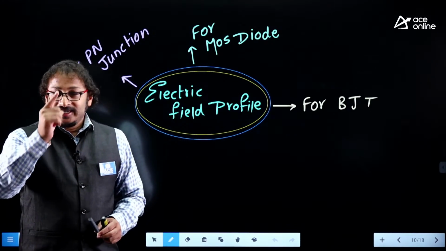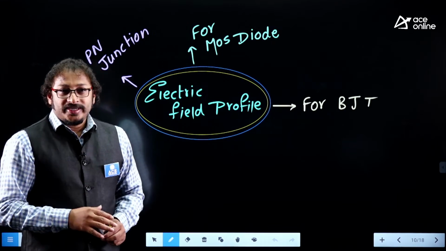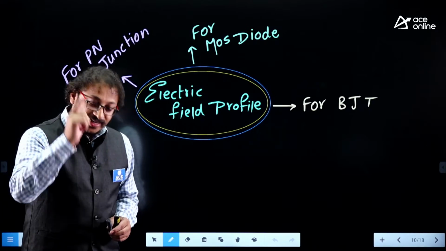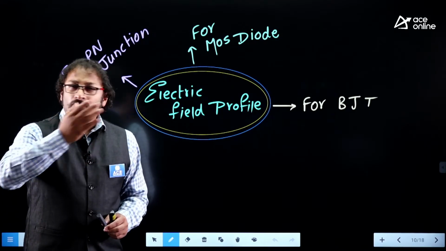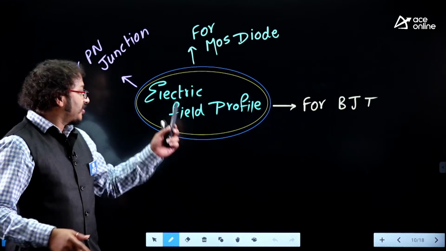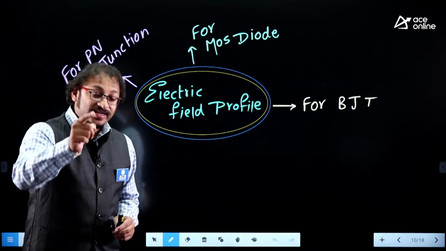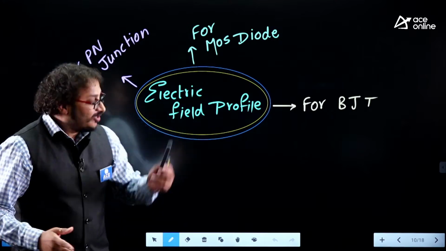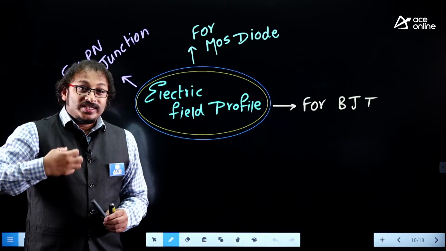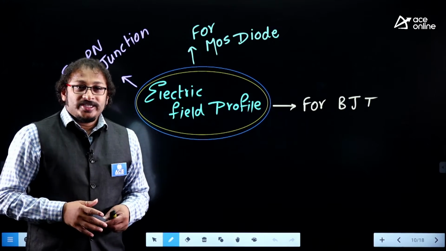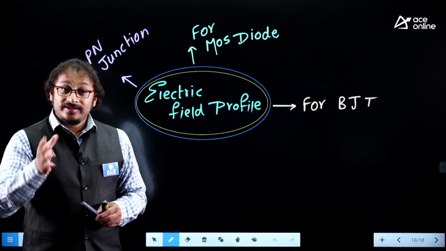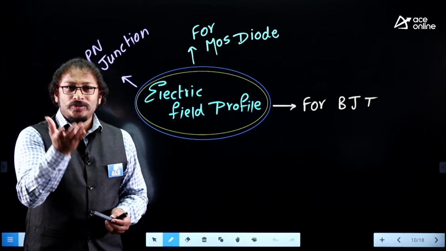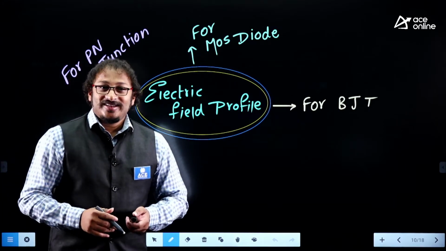If you want to find the relationship between electric field and built-in voltage with respect to depletion width, yes, I need the electric field profile. If you want to understand that electric field will be maximum only at the junction, yes, I need to understand the electric field profile. If you want to understand the capacitance of a diode, yes, every junction has capacitance, I need the electric field profile. If I want to justify the relationship of built-in voltage with respect to the doping concentrations and Fermi level, yes, I need the electric field profile. Please understand the beauty of the electric field profile in the entire subject of electronic devices.